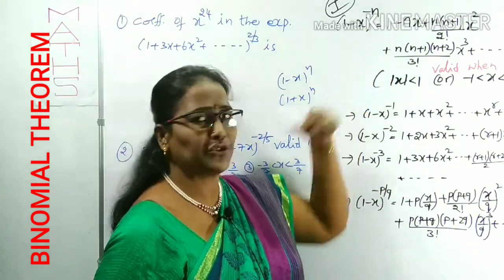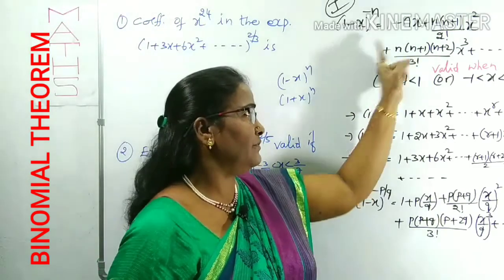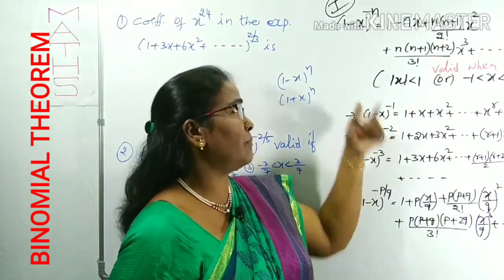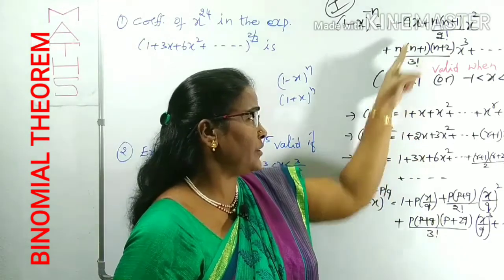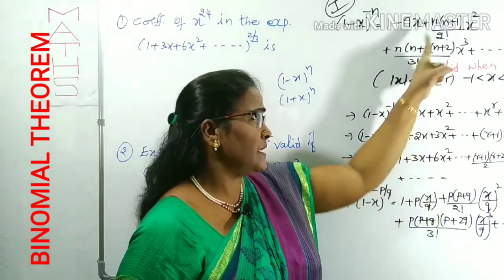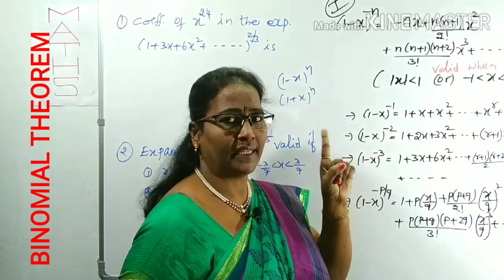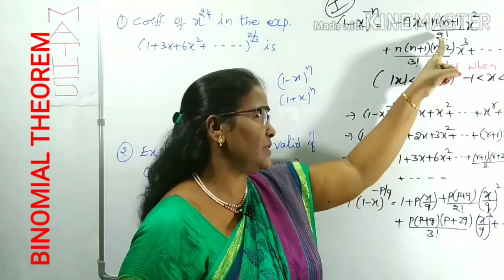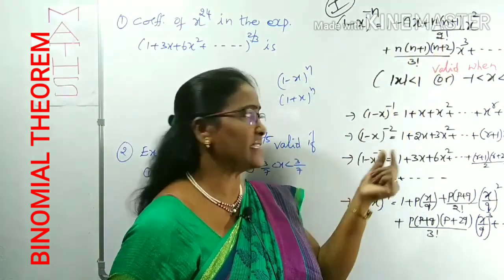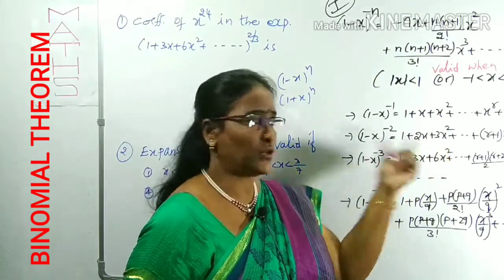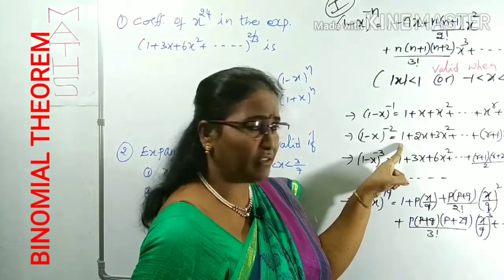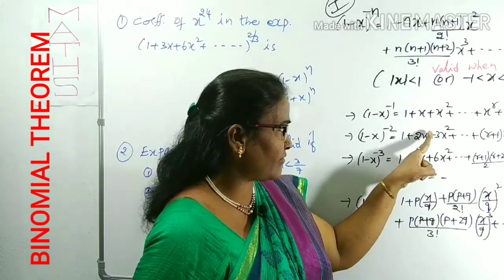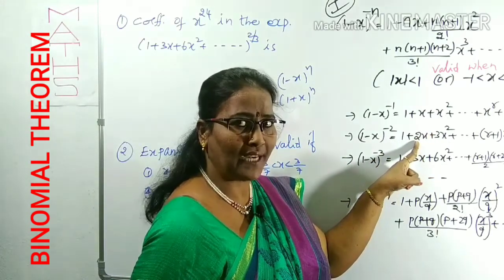Similarly, in place of n, if you choose the 2, what happened? If you choose the 2, it becomes 1 minus x whole power minus 2 on the left side. On the right side, 1 plus, in place of n 2, 2 into x is 2x... 1 minus x whole power minus 2 is 1 plus 2x plus 3x square and so on. Here we can observe that for 1 minus x whole power minus 1 we can start with 1, 2 into x power is here 1 but the multiple is a 2, 1 extra.